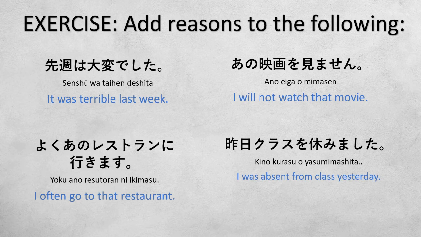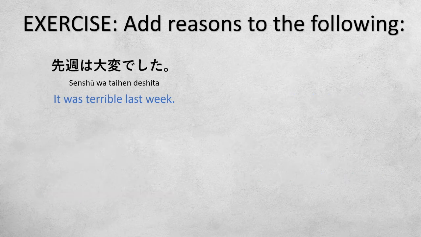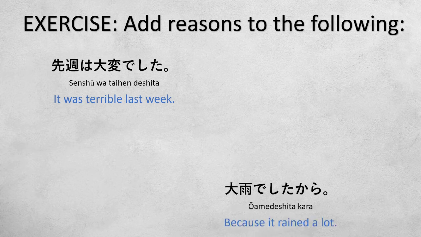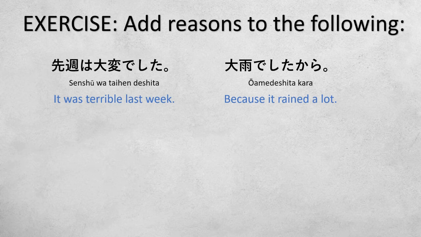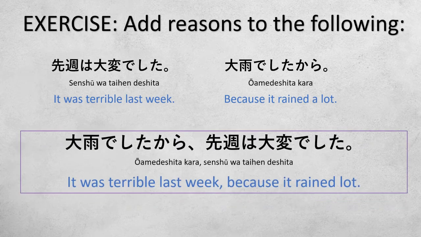Okay, so these are my reasons. It was terrible last week. 先週は大変でした。The reason is 大雨でした。Because it rained a lot. 大雨でしたから。If we add, of course, because 大雨でしたから。大雨でしたから先週は大変でした。It was terrible last week because it rained a lot.